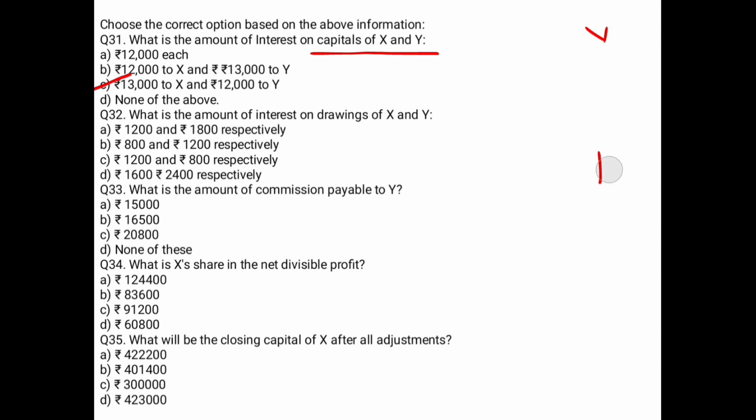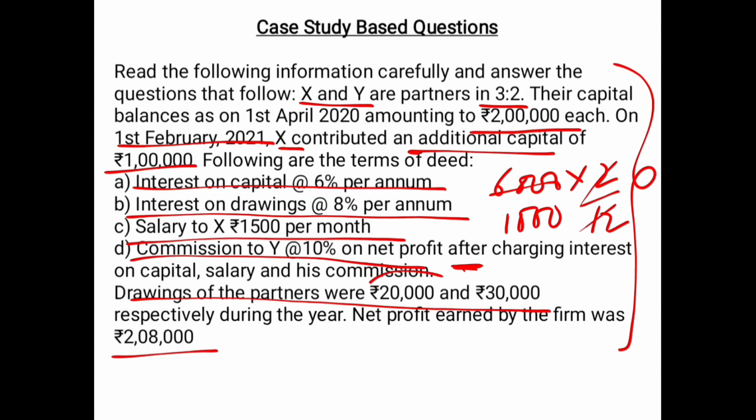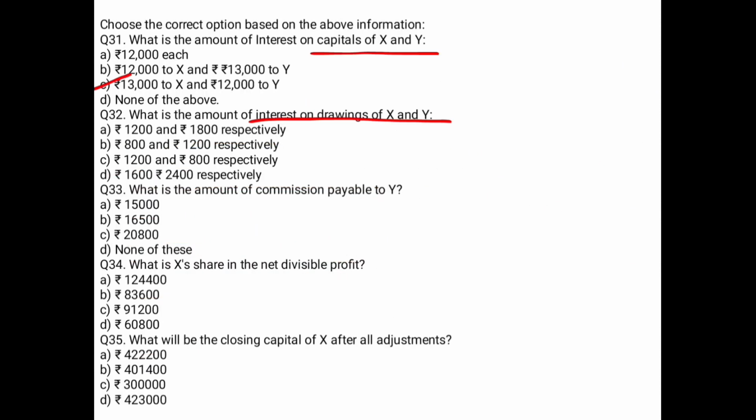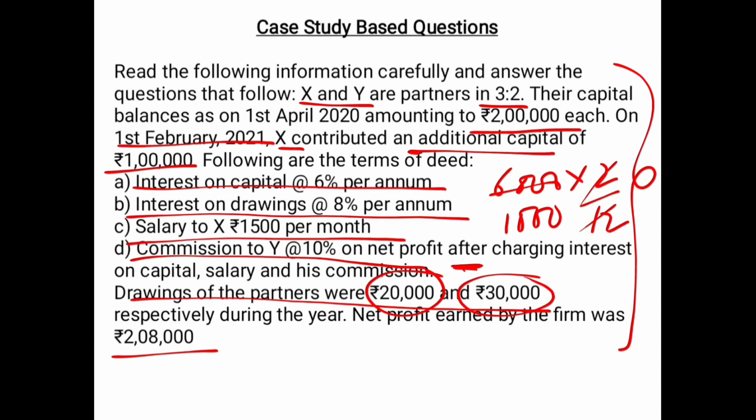Right? Now let's move towards the next question. Your next question is asking you to calculate the interest on drawings of X and Y. So what was the amount of drawings? 20,000 and 30,000. Let's keep it here: 20,000 for X and 30,000 for Y.